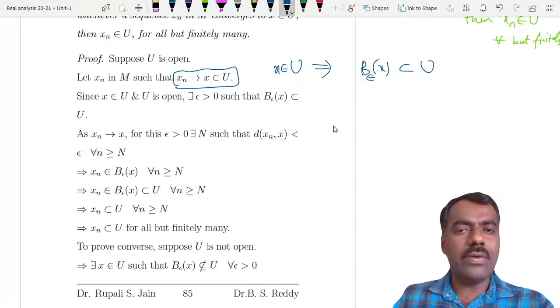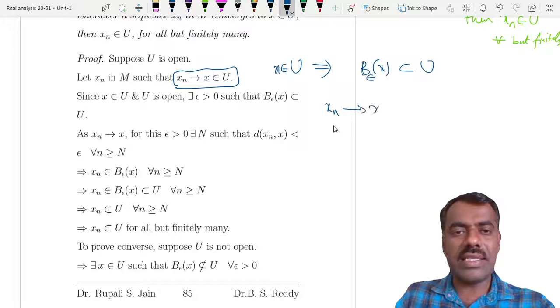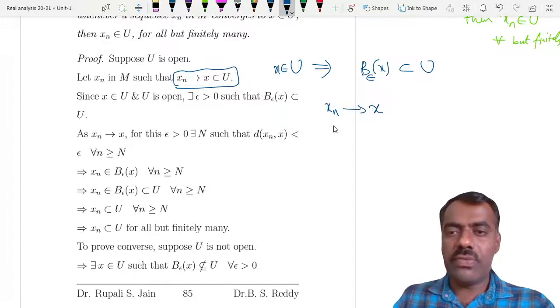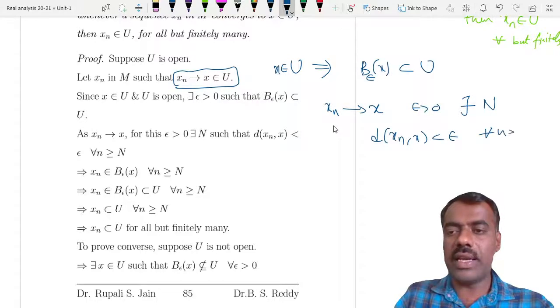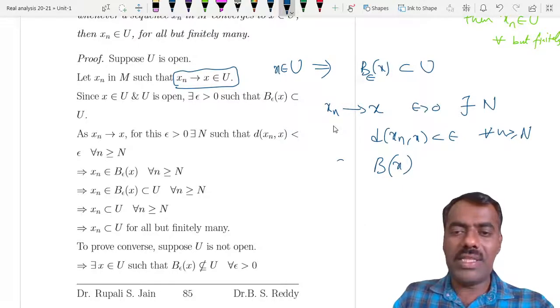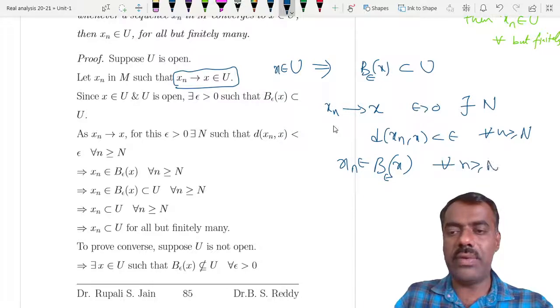Okay, now as xn converges to x, which is given to us, right? So for this epsilon greater than 0, there exists some stage N such that the distance between xn and x is less than epsilon for all n greater than or equal to N. But this is the same as saying that xn belongs to the ball around x of radius epsilon for all n greater than or equal to N.